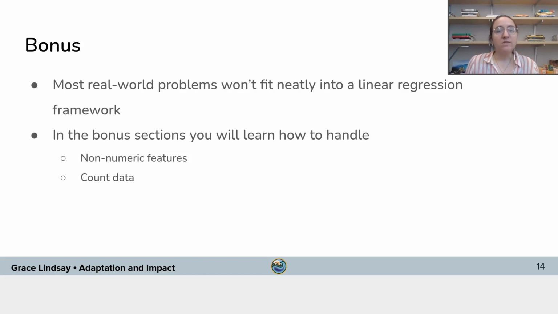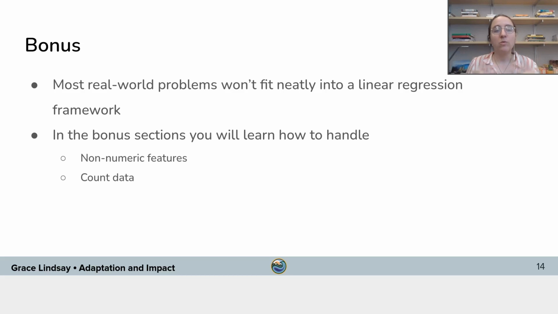And then there will also be some bonus sections in this tutorial that go beyond the simplest, cleanest version of linear regression. So you'll learn how to handle, if you do the bonus sections, things like non-numeric features. For example, we saw in the feature list here that we know which city the data came from. That's not a numeric value. There are ways to put that into the model, though, if you wanted to include which city as part of the information you're providing the model for predicting cases.